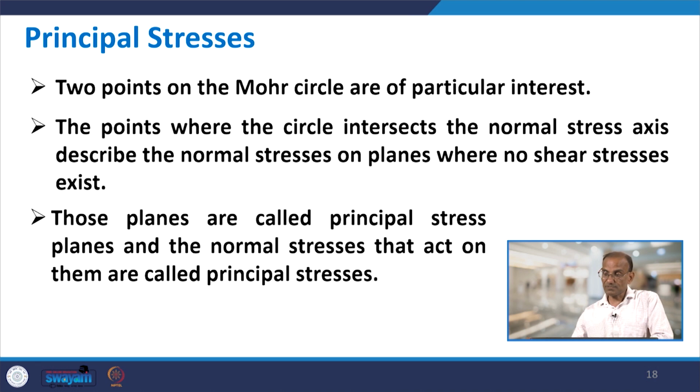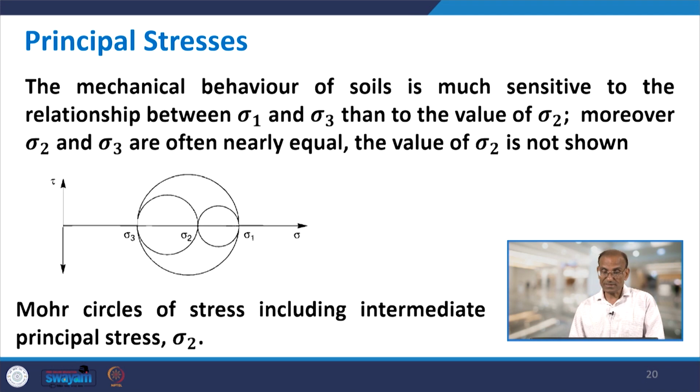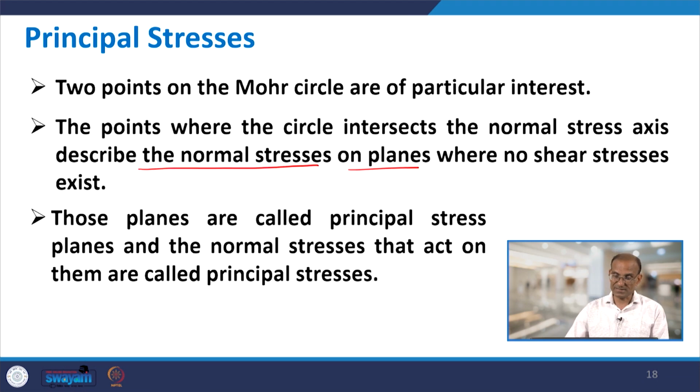These points correspond to the end and the beginning of this Mohr circle. At these points you do not have any shear stress. Those planes where no shear stress is acting are called principal stress planes.